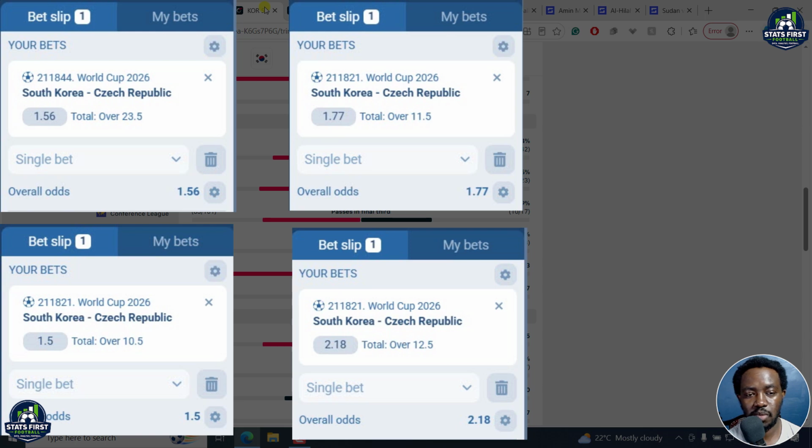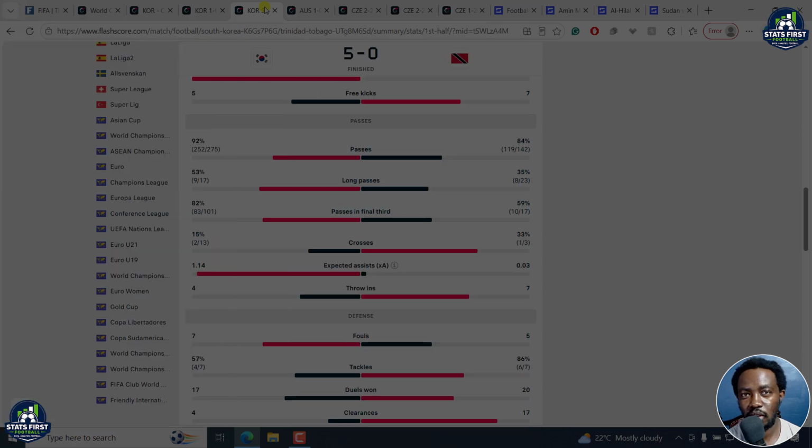Those are more or less my predictions for the FIFA World Cup 2025, the South Korea game versus Czech Republic.